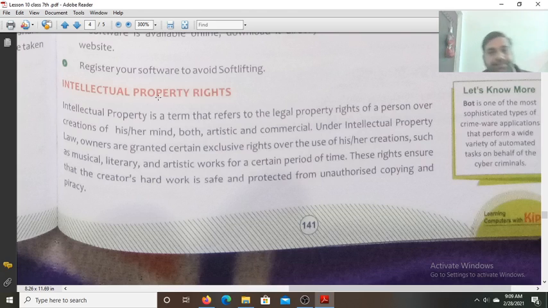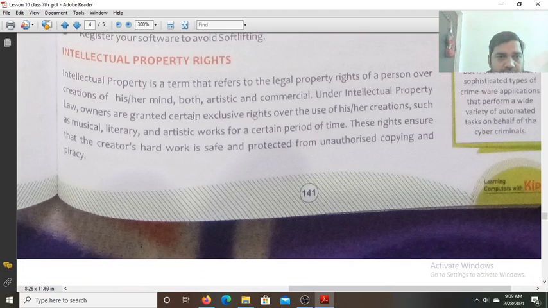Intellectual property right. Intellectual property right is a term that refers to the legal property rights of a person over creation of his or her mind. Maybe it is artistic or commercial. Under intellectual property law, owners are granted certain exclusive rights over the use of his or her creations, such as musical, literary, and artistic works for a certain period of time. These rights ensure that the creator's hard work is safe and protected from unauthorized copying and piracy.